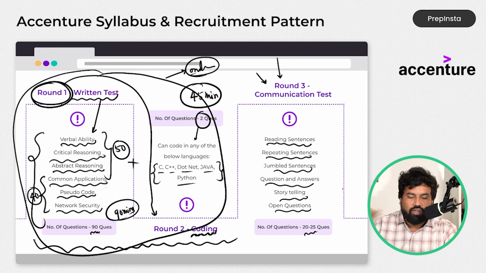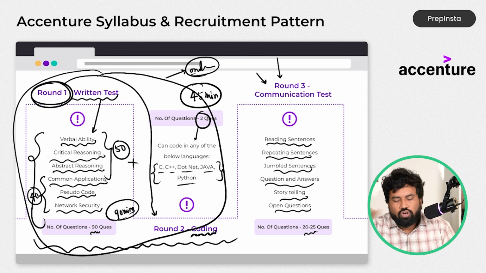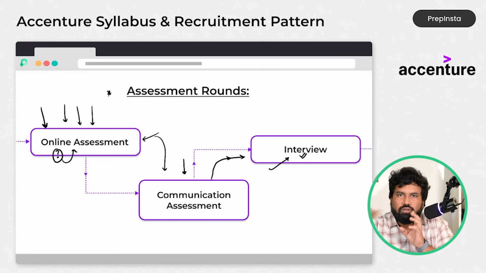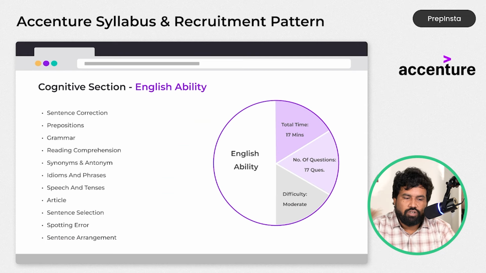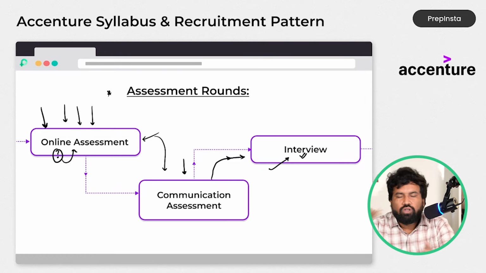They will give you around 25 questions, and hardly 20 minutes of time. Okay, so this is all about the online and virtual examinations you need to attend. And after completion of this, you will go to the interview part.